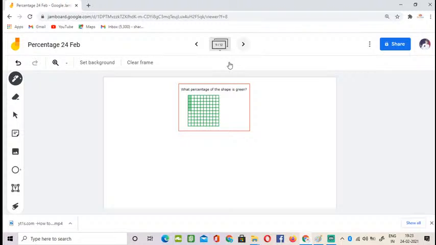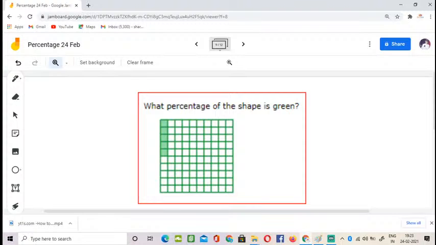So here is your next question. Okay, I'll maximize this. See here, very simple question, right?